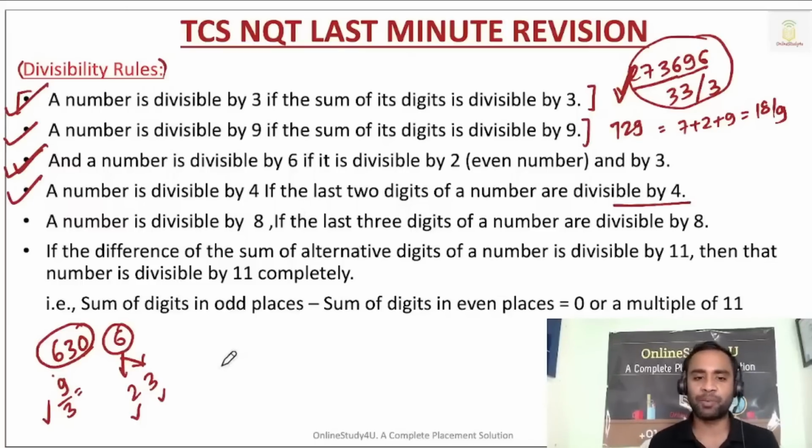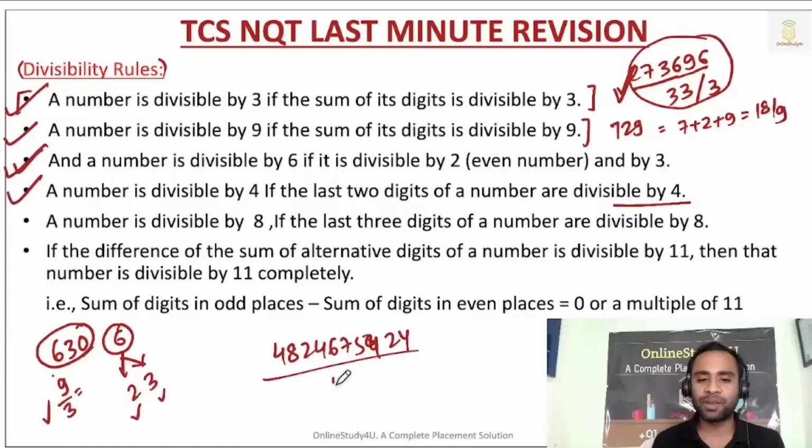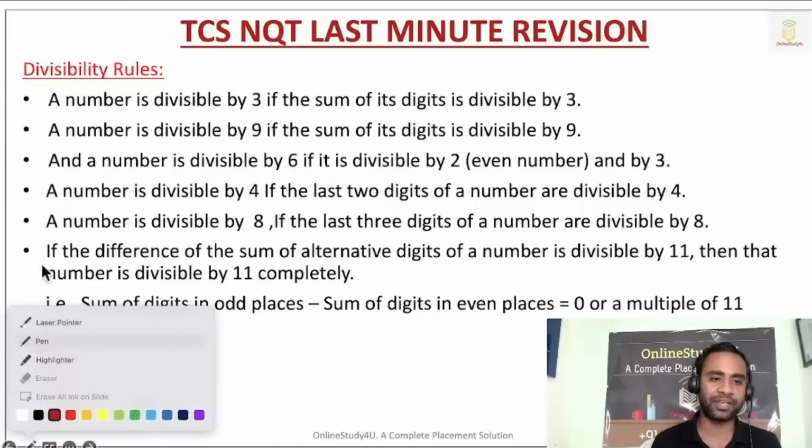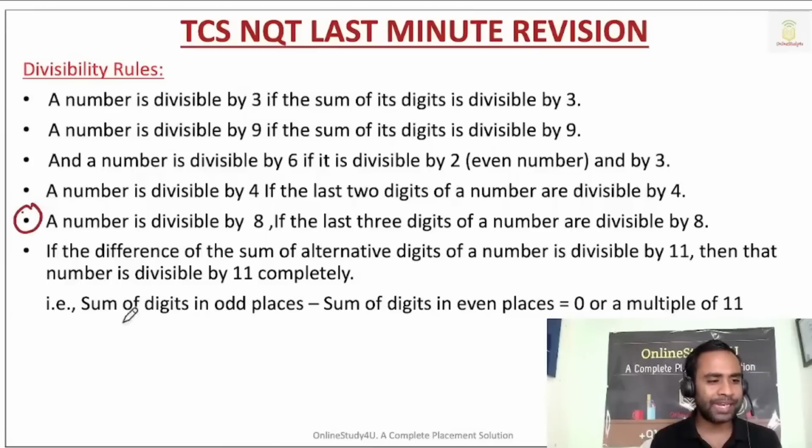Now what about if a number is divisible by 4? Then the last two digits of the number should be divisible by 4. If I ask you 4, 8, 2, 4, 6, 7, 5, 9, 2, 4, is this number divisible by 4 or not? Your answer will be: sir, if the last two digits are divisible by 4, then the complete number will be divisible by 4. Okay, now this is also clear. If you have any doubt at any place, please let me know, because in my class I don't want anyone to go home with some doubt.